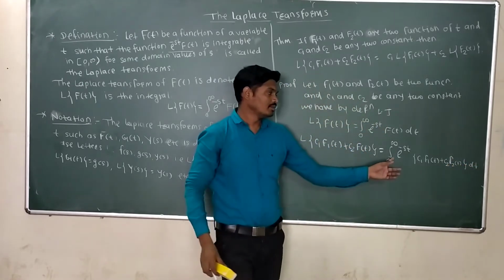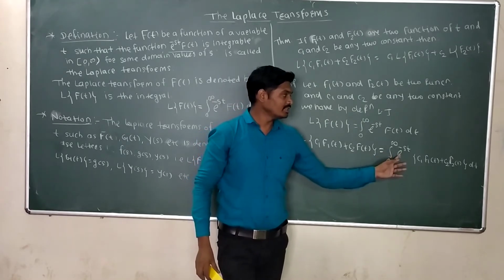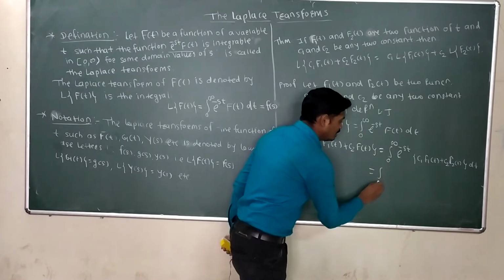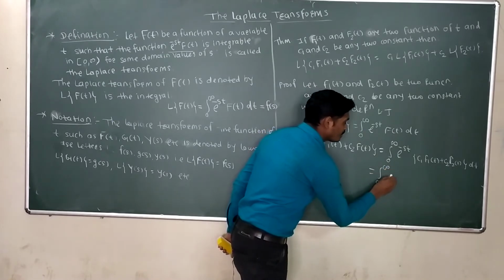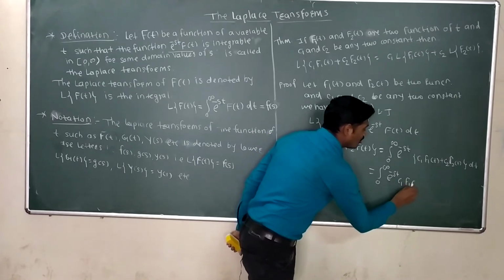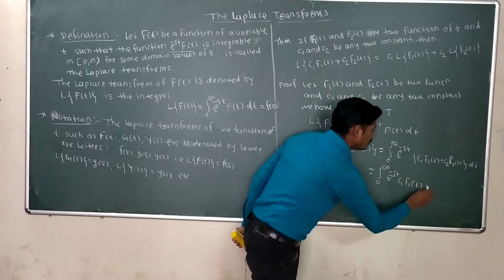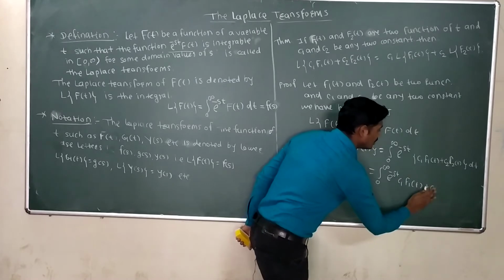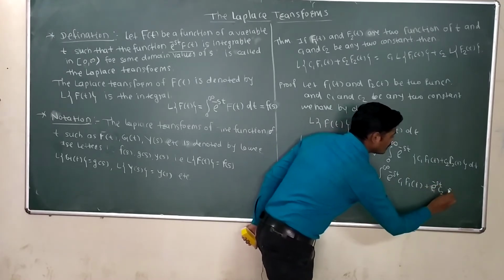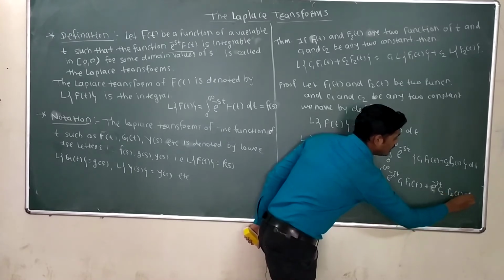Now multiply e raised to minus st into the bracket. So integration 0 to infinity e raised to minus st c1 f1 of t plus e raised to minus st c2 f of t dt.